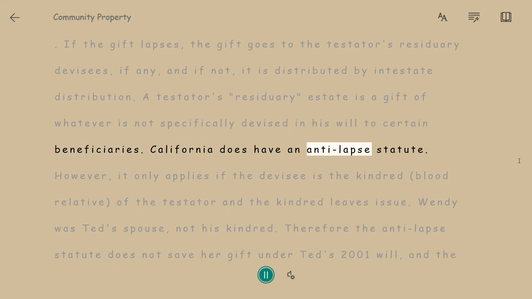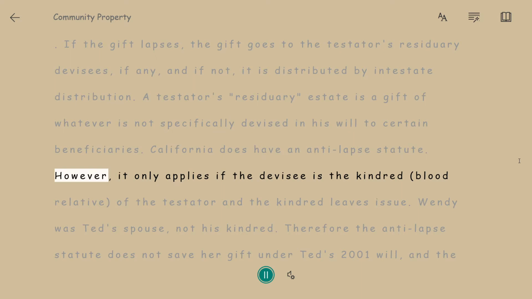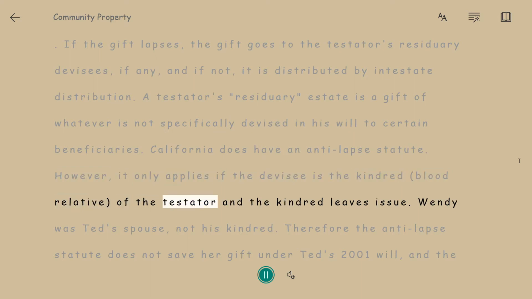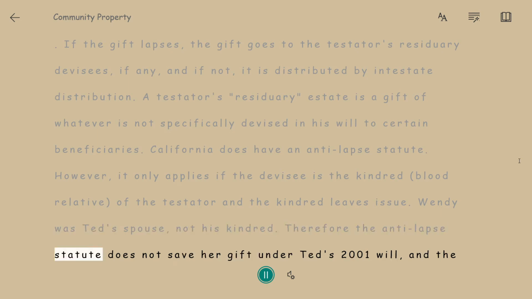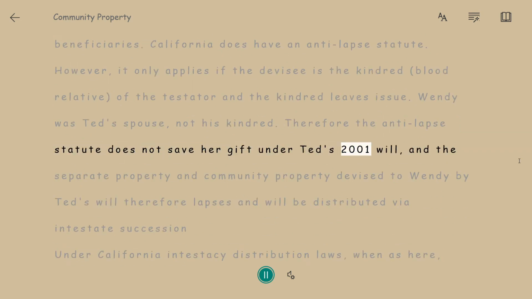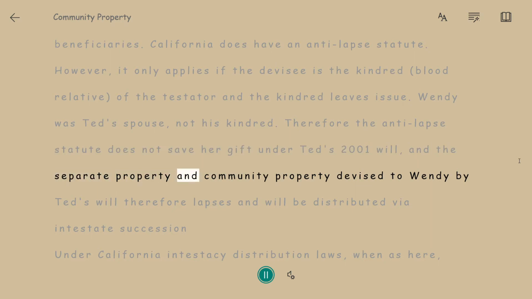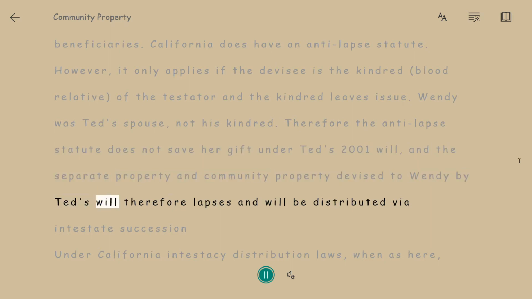California does have an anti-lapse statute. However, it only applies if the devisee is the kindred, blood relative, of the testator and the kindred leaves issue. Wendy was Ted's spouse, not his kindred. Therefore, the anti-lapse statute does not save her gift under Ted's 2001 will, and the separate property and community property devised to Wendy by Ted's will therefore lapses and will be distributed via intestate succession.